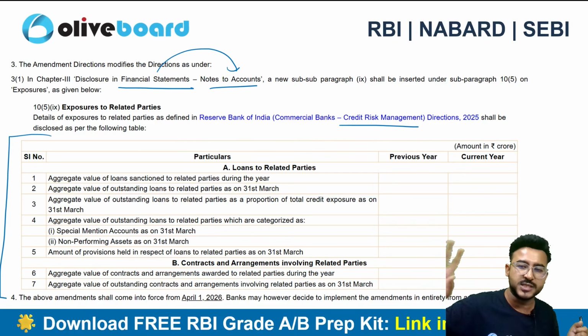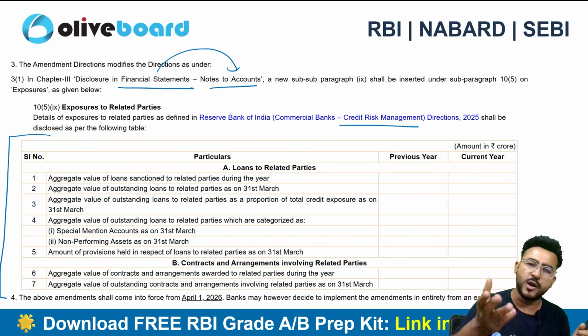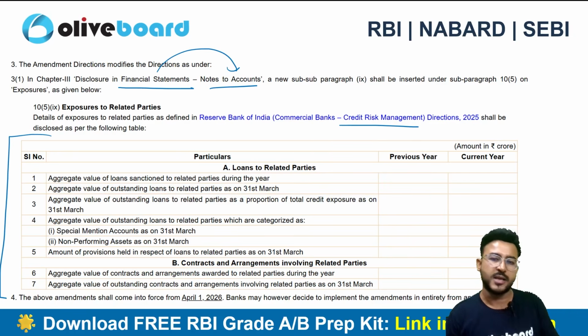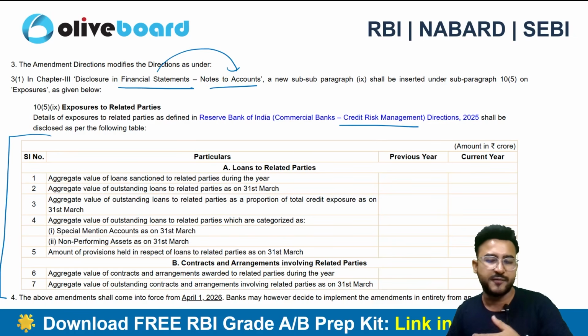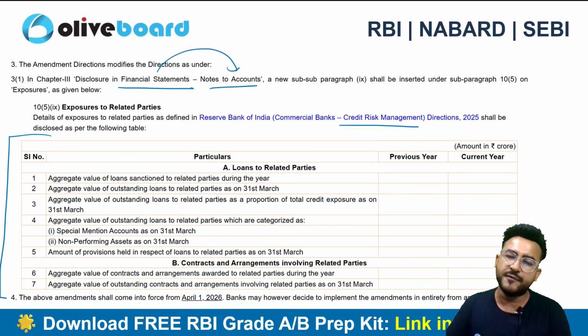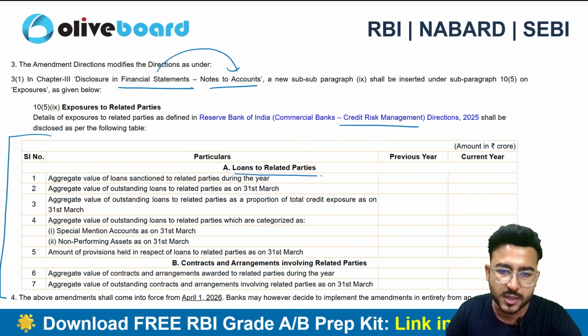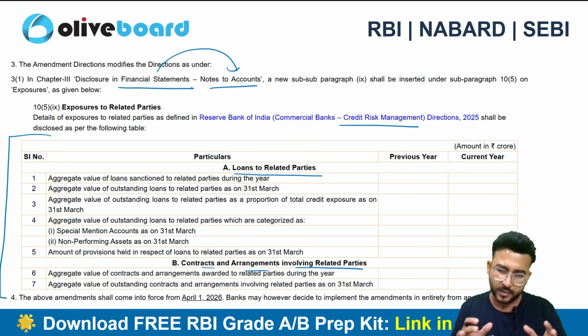As per section 2 subsection 40 of the Companies Act 2013, we do have 5 types of financial statements, right? No doubt banks are preparing the financial statements based on RBI circulars, based on the Banking Regulation Act. But I will say broadly the structure is the same only. It's just the difference in the business model which is causing a different way of preparation or presentation of the balance sheet. So this is the way in which we are going to disclose the loan to related party and contracts and arrangement involving related party. Now I don't think this particular thing can come in the examination. So as of now, not required.